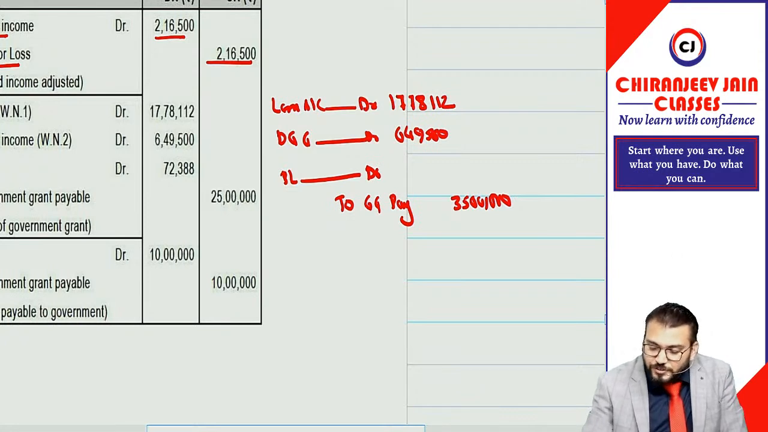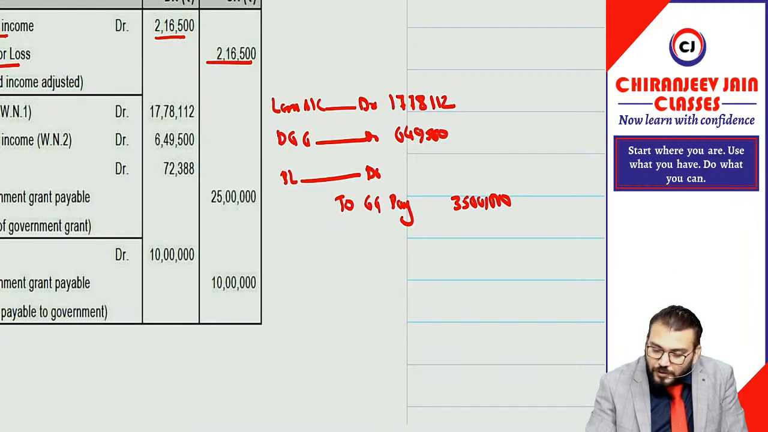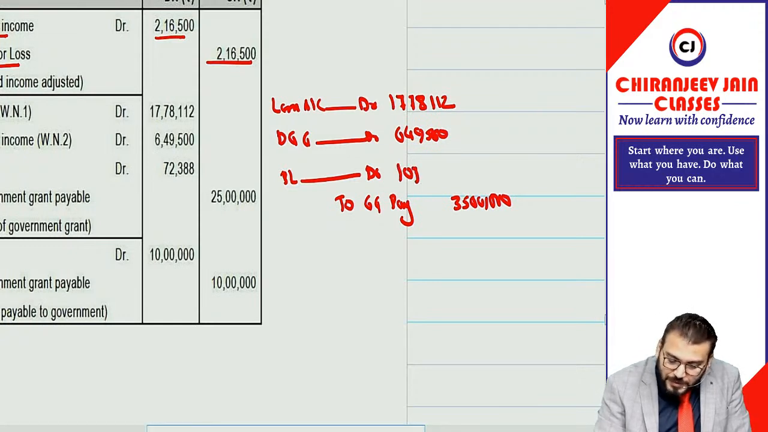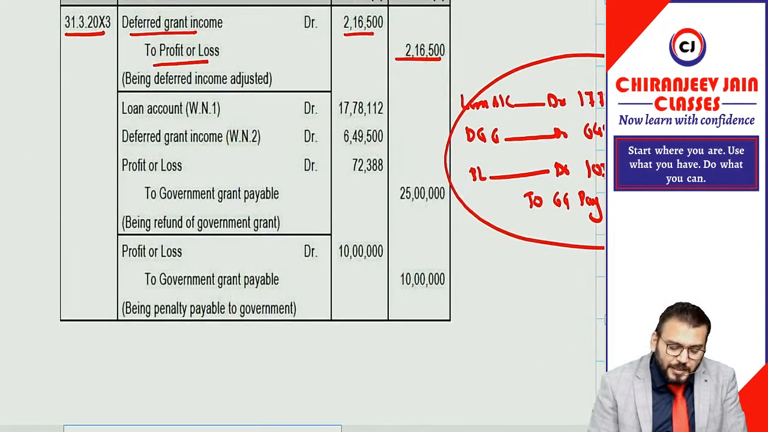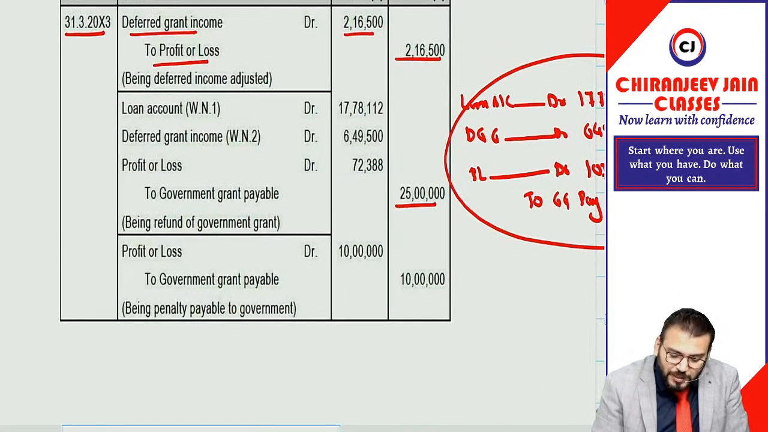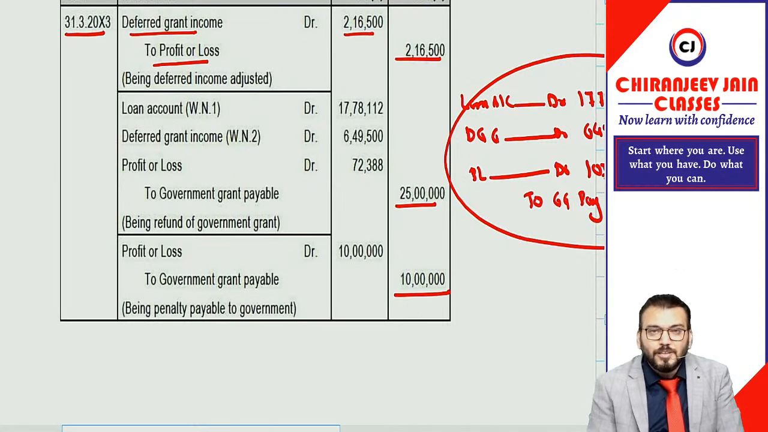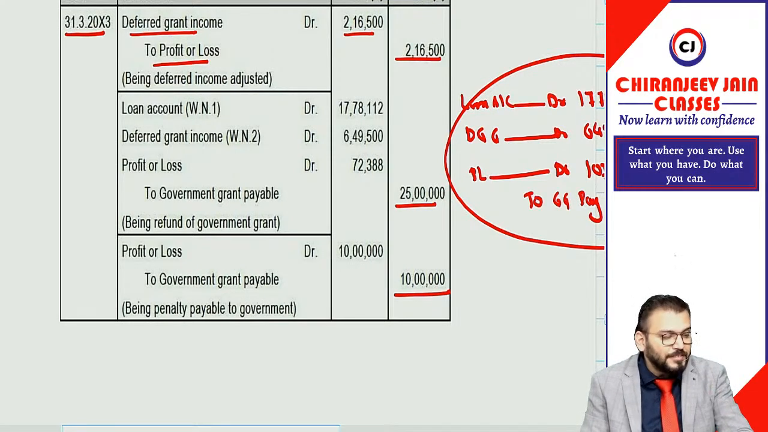The difference is 35 lakh minus 17 lakh 78,112 minus 6 lakh 49,500. The difference becomes 10 lakh 72,388. So you can pass one compound journal entry. They have given two journal entries, first for 25 lakh and then for 10 lakh, but you can pass one compound journal entry also. I hope it is very simple. Have you understood this part?